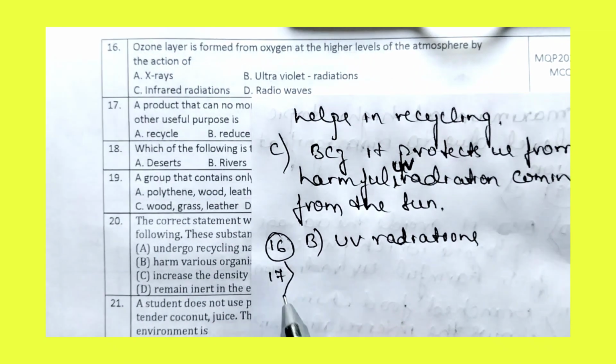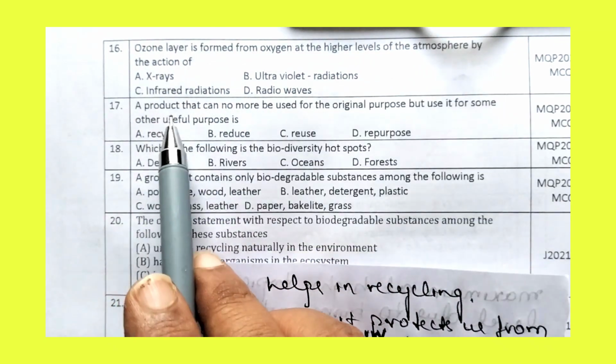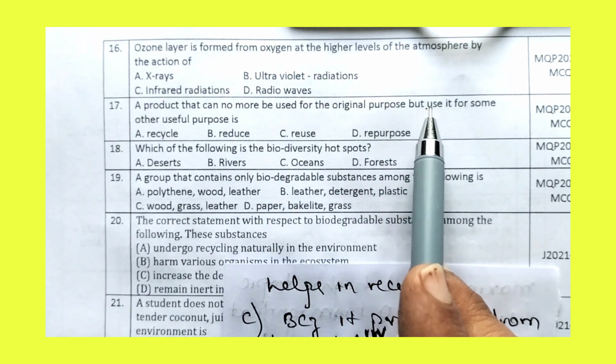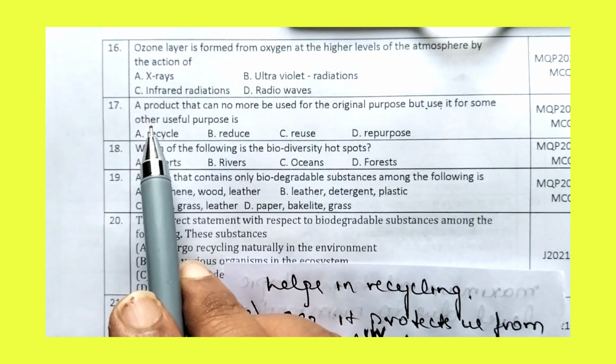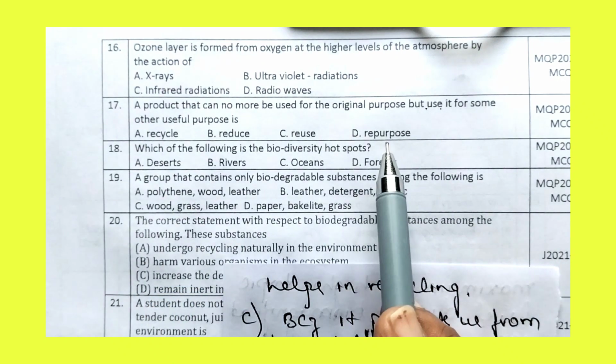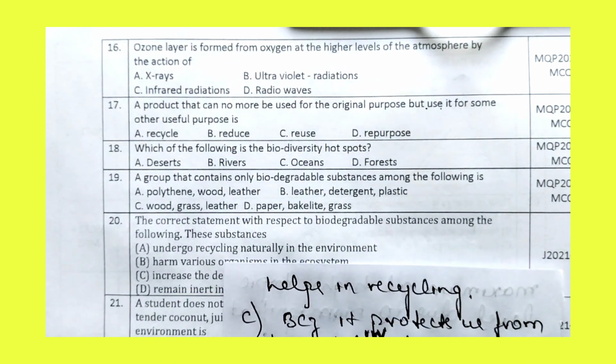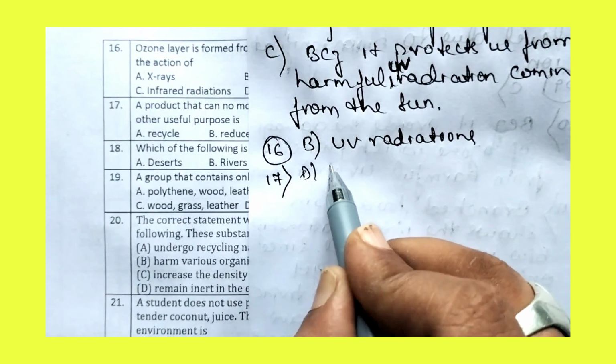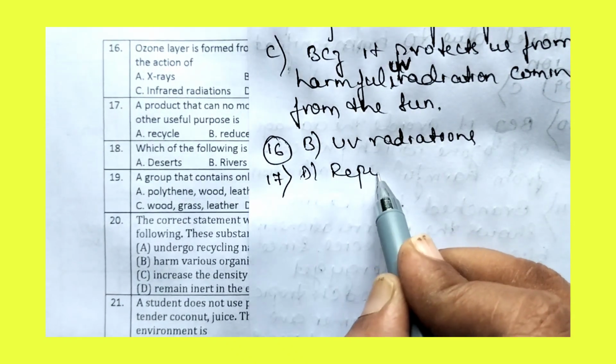Next, question number 17. A product that can no more be used for the original purpose but is used for some other useful purpose. We call that repurpose. So the answer to the 17th question is option D, that is repurpose.